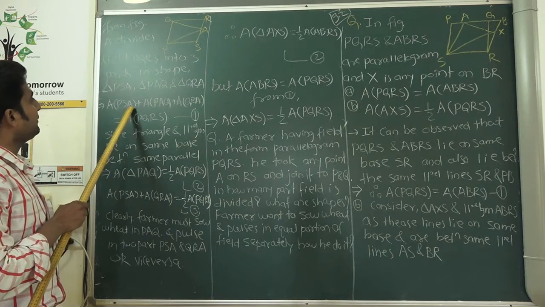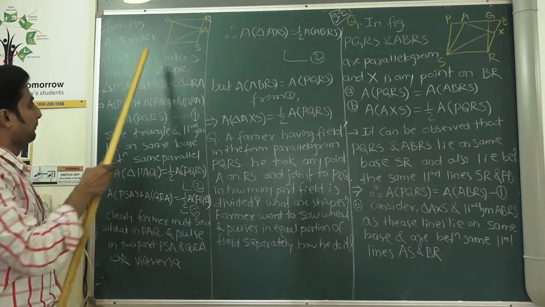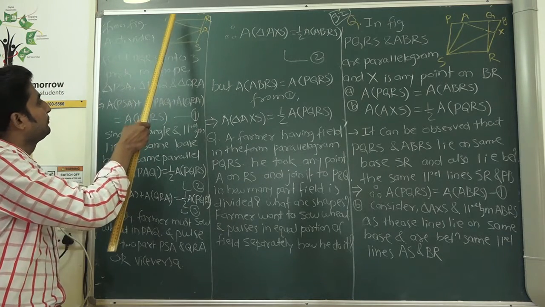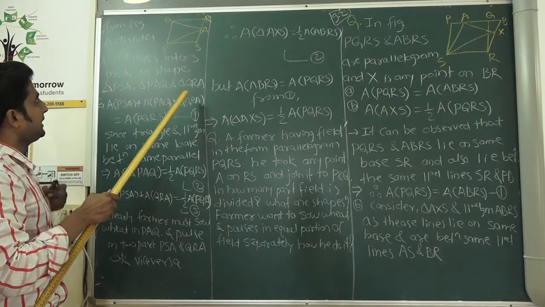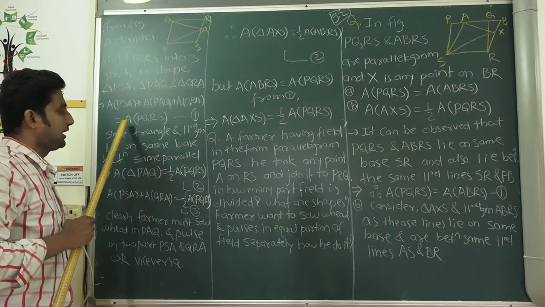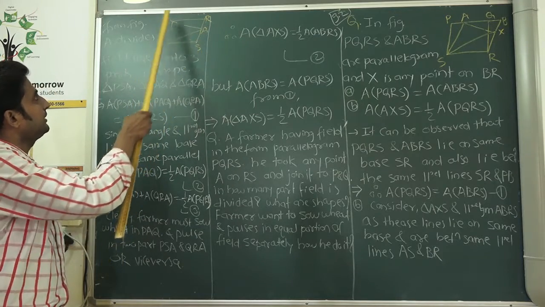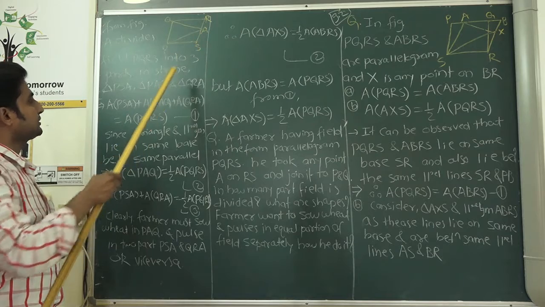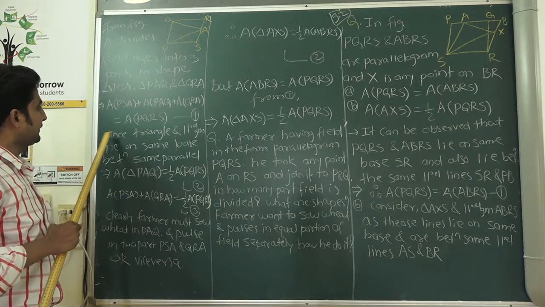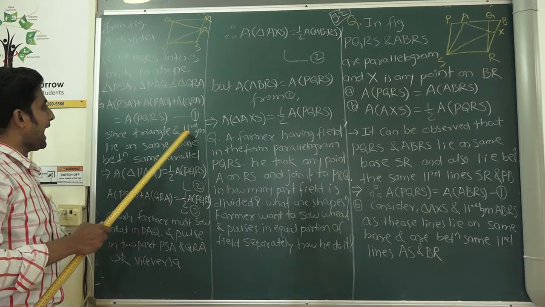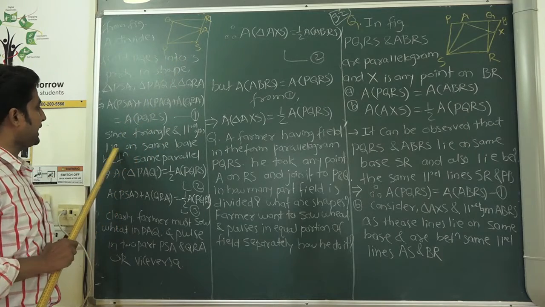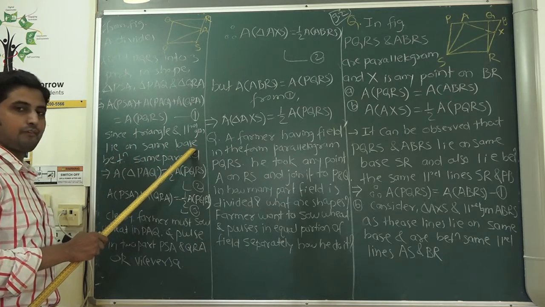So area of triangle PSA plus area of triangle PAQ plus area of triangle QRA is equal to the area of the complete parallelogram PQRS, right? We call this equation 1. Now the triangle PAQ and the parallelogram PQRS lie on the same base.